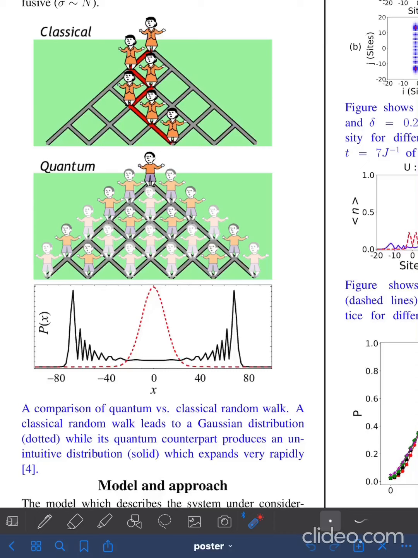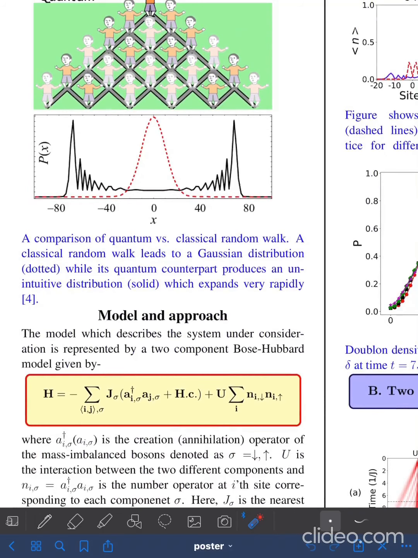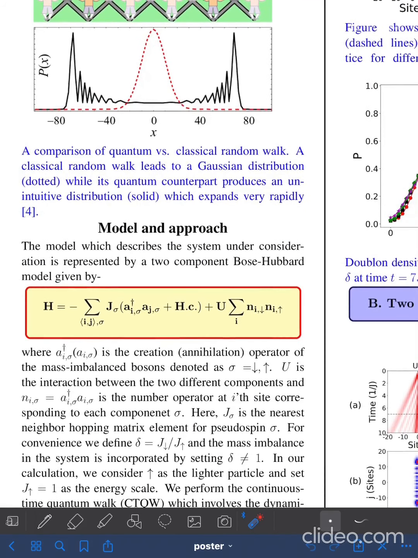We investigate the quantum walk of two interacting bosons of different mass in a one-dimensional lattice. By varying the interparticle interaction strength, we show distinct features in the quantum walk of two particles for different initial states. For that purpose, we take the model Hamiltonian as shown, where a†_iσ is the creation operator of the mass-imbalanced boson and σ denotes up arrow and down arrow. U is the interaction between two different components, and J_σ is the nearest neighbor hopping matrix element for each component.